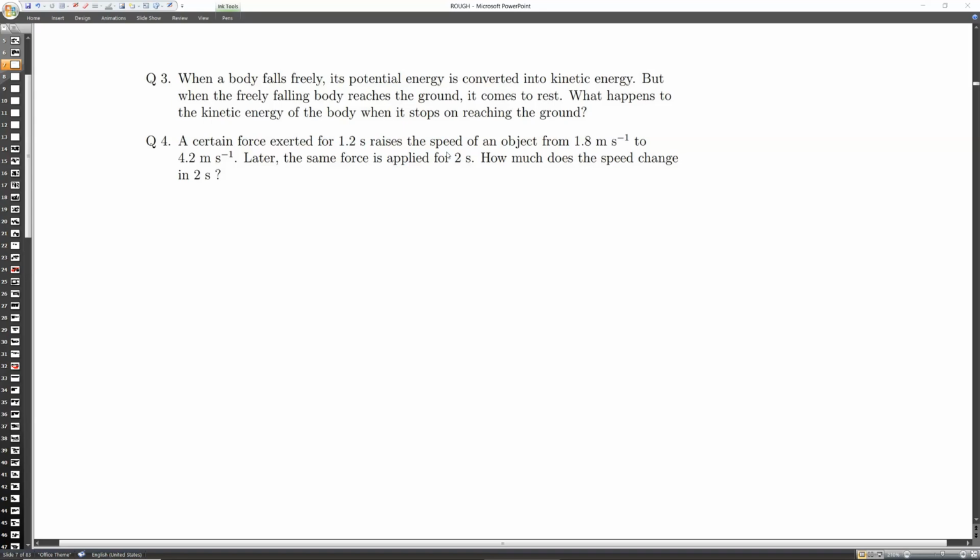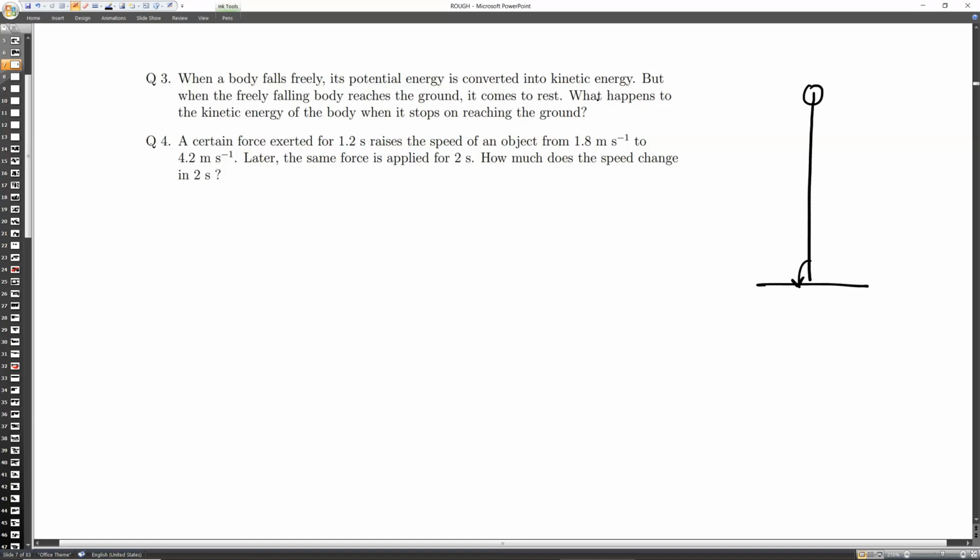Question number 3 is theoretical, and it is asking what would happen when a body falls freely, its potential energy is converted into kinetic energy. But when the freely falling body reaches the ground, it comes to rest. What happens to the kinetic energy of the body when it is stopped on the ground? This is very simple. The kinetic energy is being transferred to the earth. Got it? Okay, sir.